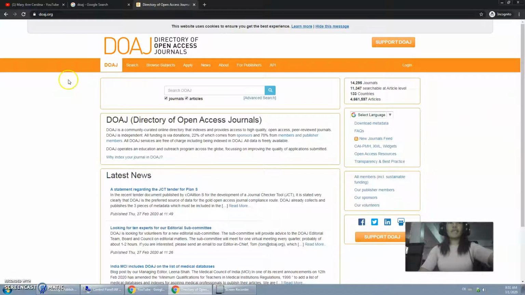Now you are going to open this website, DOAJ, the Directory of Open Access Journals. For example, you have a keyword from a topic that you would like to search, for example, educational management. And we will just use an easier one, bullying. Now you are going to check the journals and articles. Then you are going to check the advanced search.